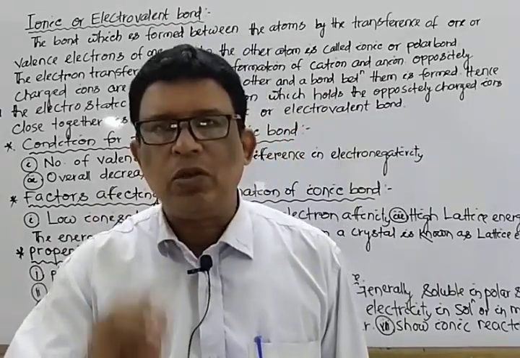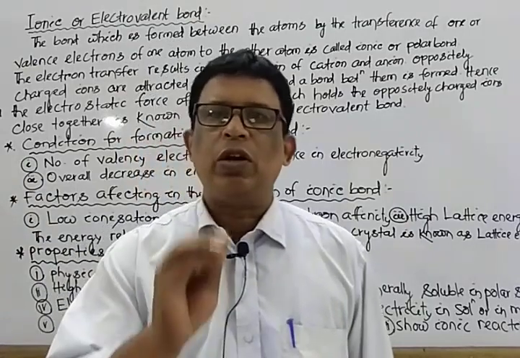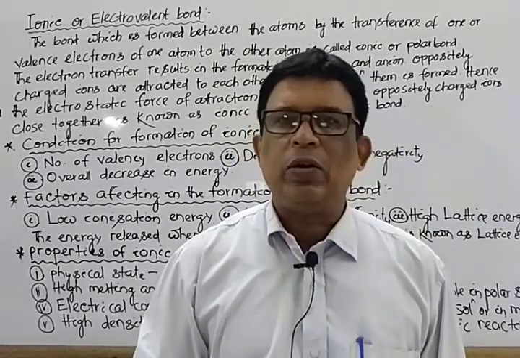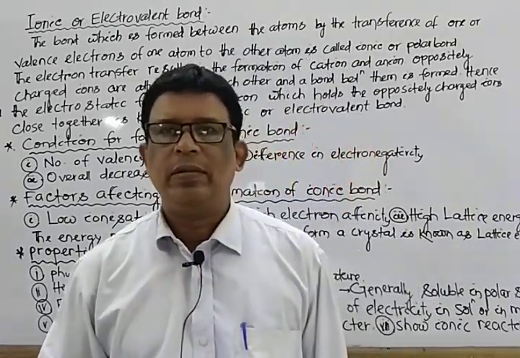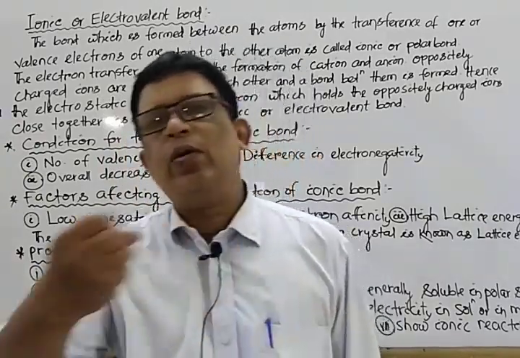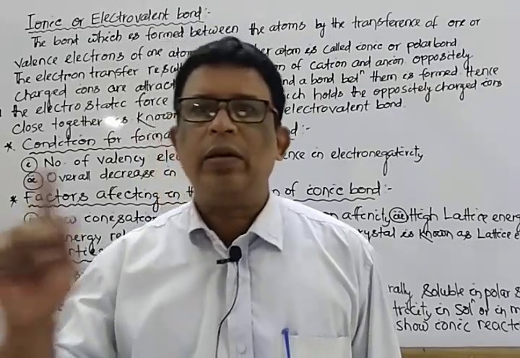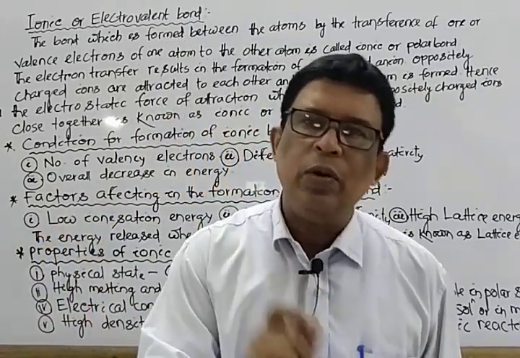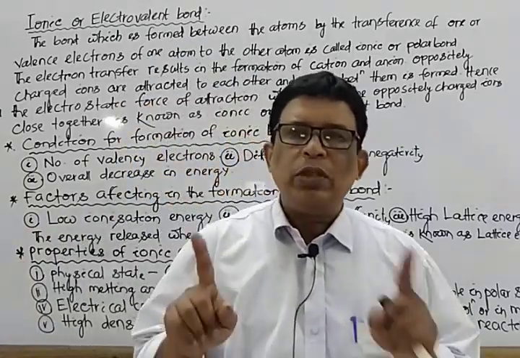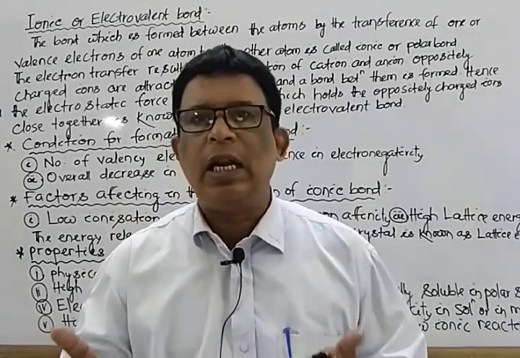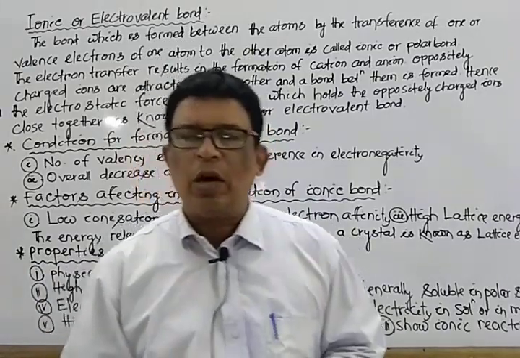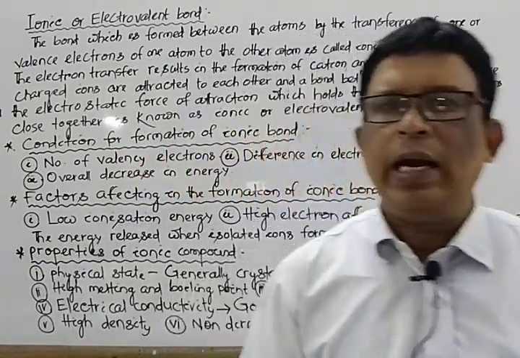So it has the tendency to lose an electron, resulting in the formation of a monovalent cation, that is Na+, having stable electronic configuration 2, 8. Then chlorine, atomic number 17, 2, 8, 7. By receiving one electron, it forms an anion, that is Cl-, possessing stable noble gas configuration, that is 2, 8, 8. Now the oppositely charged Na+ and Cl- combine by electrostatic forces of attraction, resulting in the formation of a sodium chloride crystal.